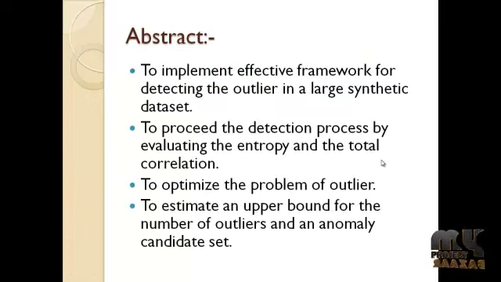First I'll tell you about the outlier. An outlier is some distinct object that will be far away from the sequence of flow. Our proposal is to detect the outliers in large categorical data. Large categorical data, in the sense that it will have a huge number of records with many attributes or fields. Our proposal is to detect the outlier in large scale categorical data.